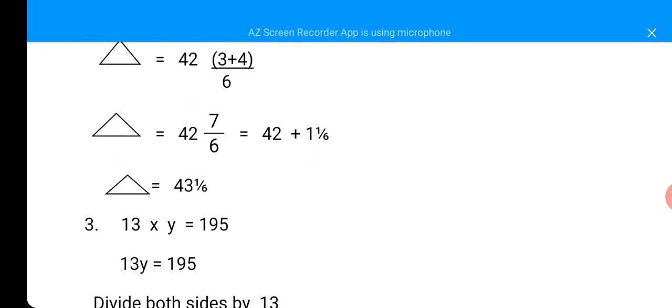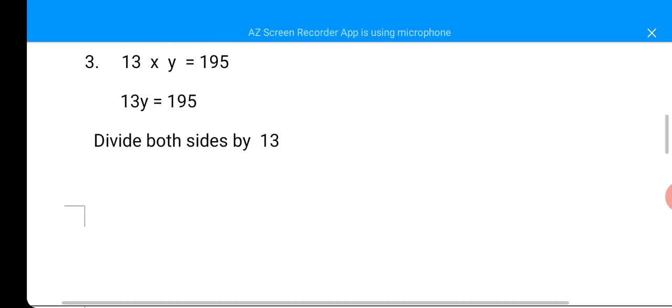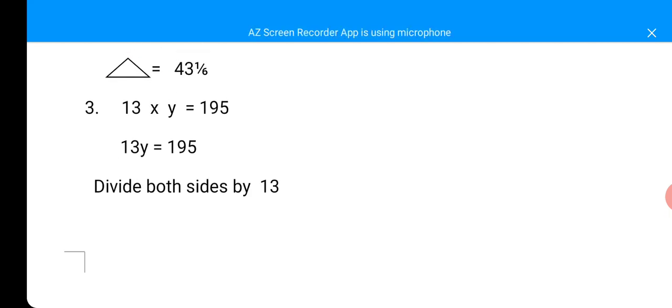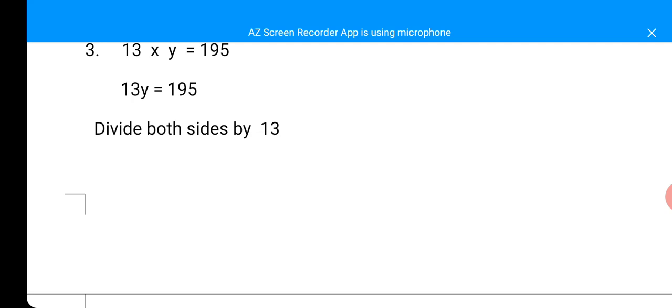For example 3, you are given 13 times y is equal to 195. Look at this. You are given multiplication. It means to balance, you are going to divide. You first of all multiply your 13 by y. That will give you 13y is equal to 195. Now, what are you going to do? You are going to divide both sides by the coefficient of y, and that is 13.